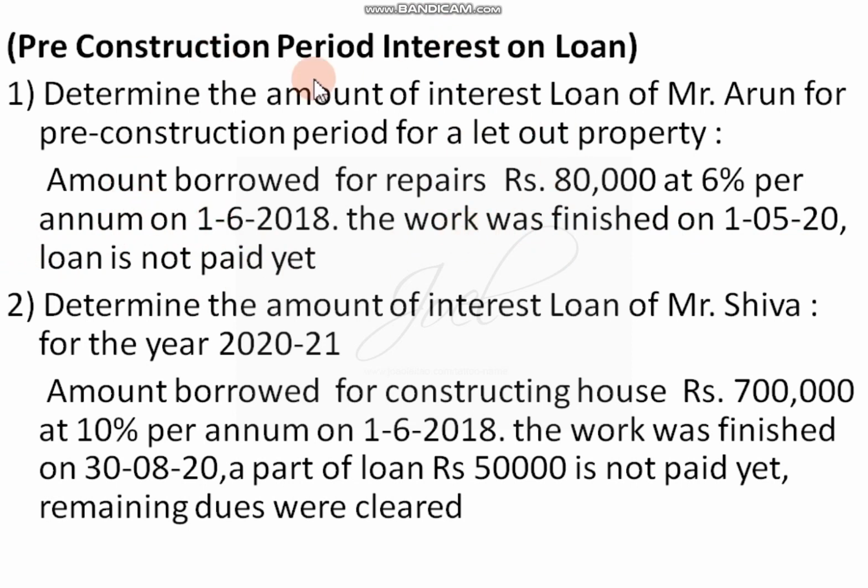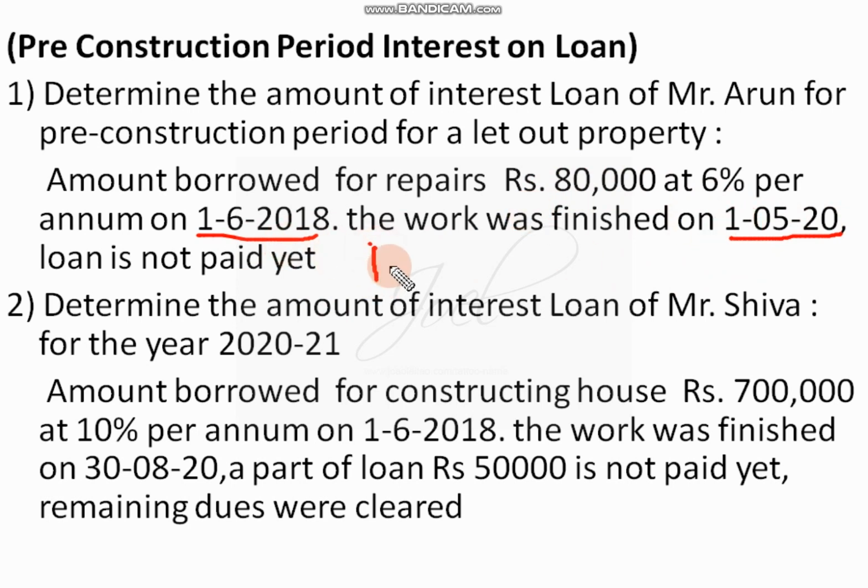Let us take an example, the same example. Consider that the loan has been borrowed on 1/6/2018, so my pre-construction period will start on 1/6/18. Now when will it end? The work was finished on 1/5/20. The loan is not repaid. If the loan is repaid and that date is before this date, then that date we will consider. I told you it is not the date of finishing of the work but the finishing year end, which is prior to this particular date.